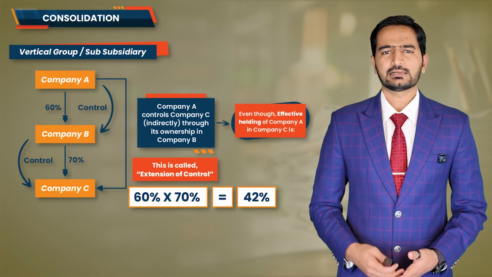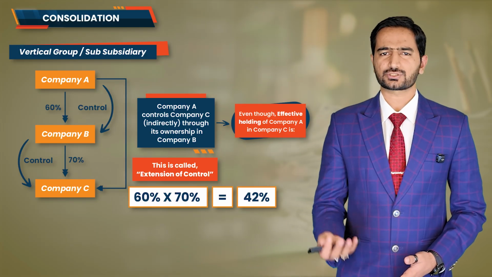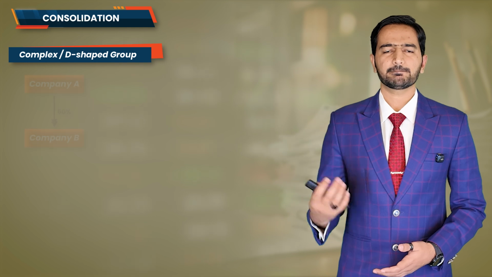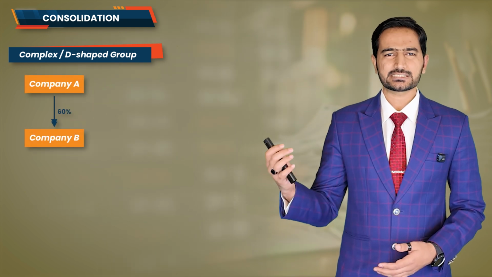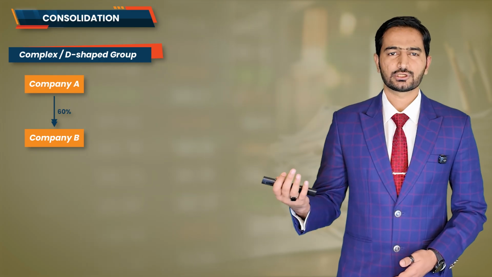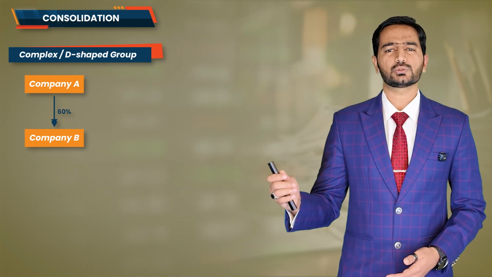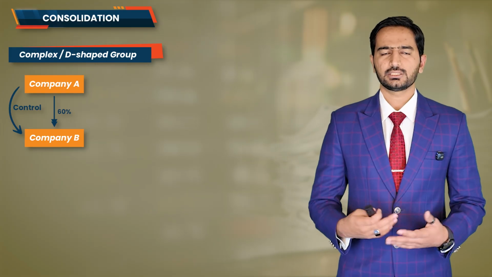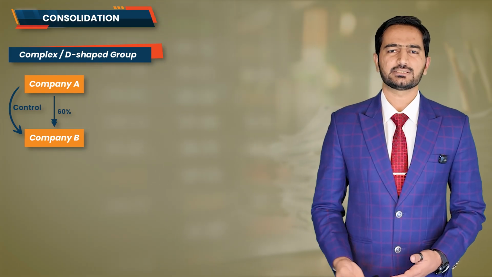In the same way, let me now introduce you to another group structure, which we refer to as complex group or sometimes a D-shaped group. Let's walk through an example to understand this better. Suppose we have company A. Company A owns 60% shares of company B. That's more than 50%. So clearly, company A controls company B. 100% control is established. Now, let's bring in company C.